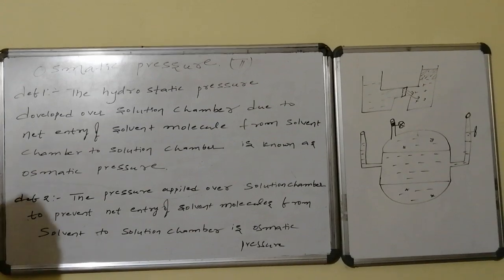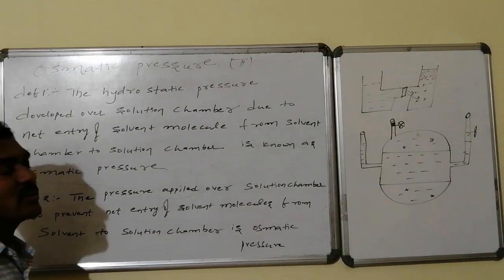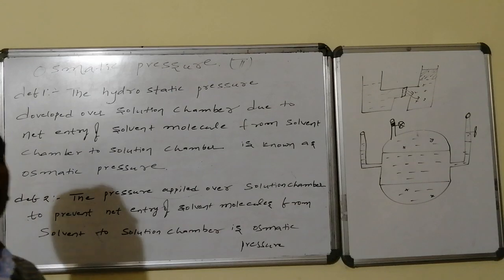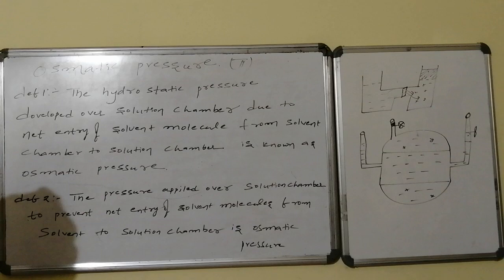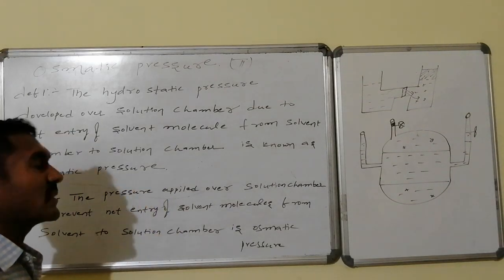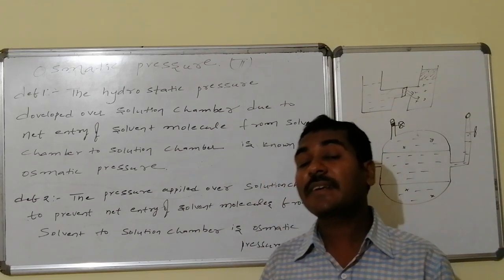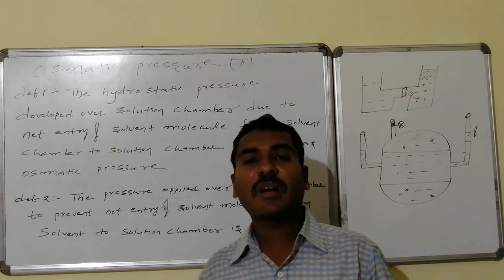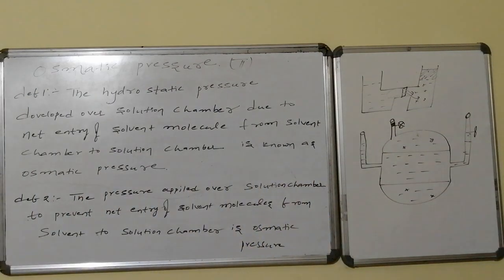Osmotic pressure, definition 1: the hydrostatic pressure that is developed over the solution chamber, that is the higher concentration chamber, due to the net entry of the solvent molecules through the semi-permeable membrane from the solvent chamber to the solution chamber, is known as osmotic pressure. Else, it can also be defined as the net pressure applied over the solution chamber to prevent the net entry of the solvent molecules from the solvent chamber, otherwise low concentration to high concentration, is also known as osmotic pressure.